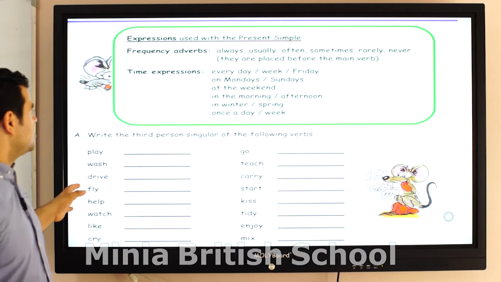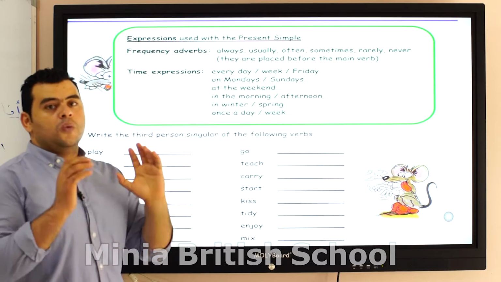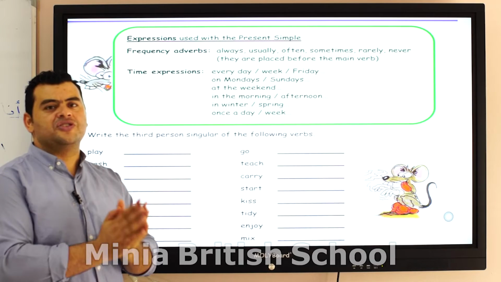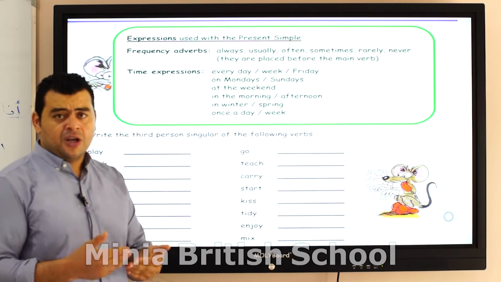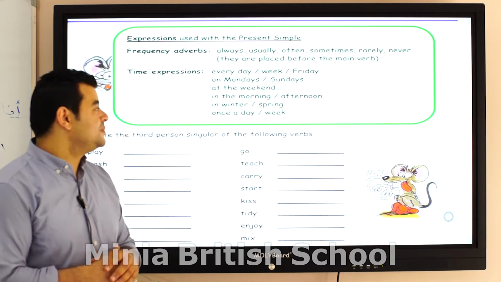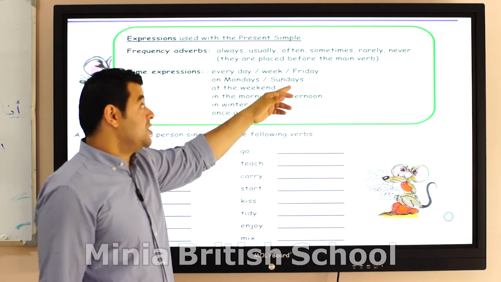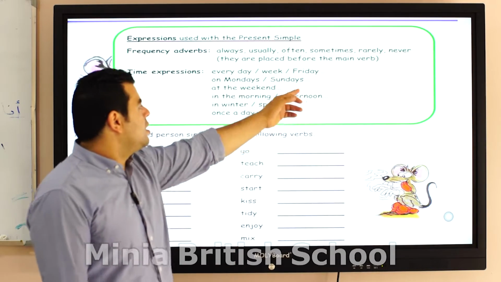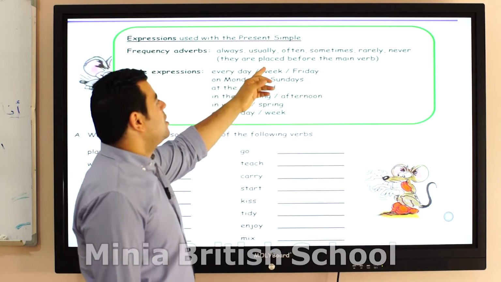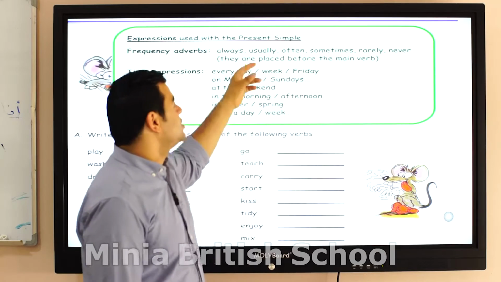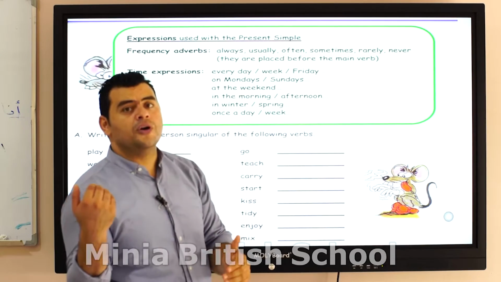Okay, now we've got something like the frequency adverb, or adverb of frequency. Once you see these adverbs, it means that the sentence is in the present simple, and they express how often the action repeats itself. Always, usually, often, sometimes, rarely, never. They are placed before the main verb. So this is always, usually, often, sometimes, rarely, never. You place them before the verb.